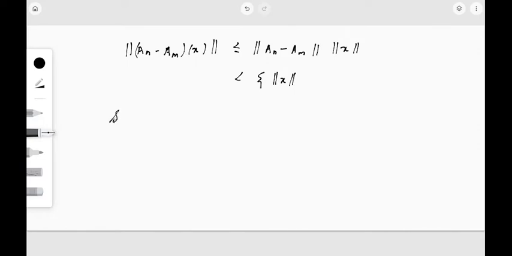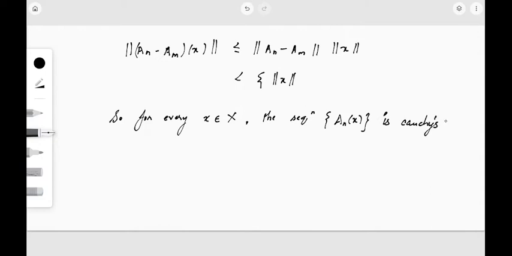So we can conclude that for every x belonging to X, the corresponding sequence A_n of x is Cauchy in Y. And Y is a Banach space. As Y is Banach, or complete, the Cauchy sequence is convergent.